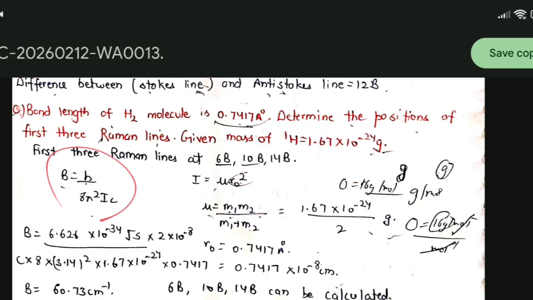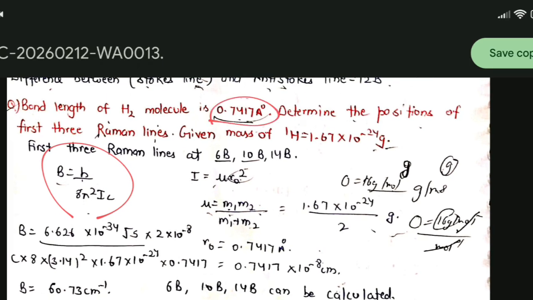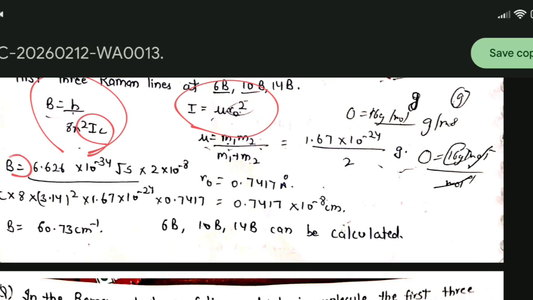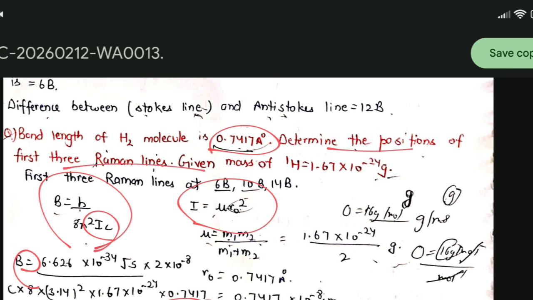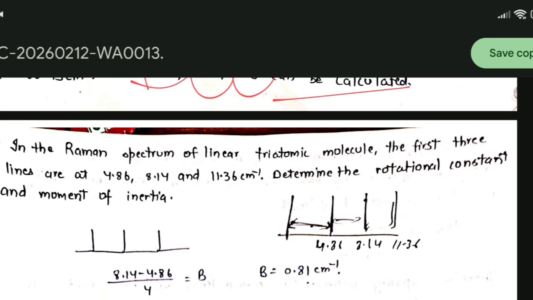And we know the formula B is equal to h by 8 pi square IC, and we have been given the bond length. We will find out I is equal to mu r square. Mu we will find out, and put the value of I in this, we will get B, and similarly we will get 6b, 10b, 14b as our three Raman lines. Okay, so try to solve it by yourself.